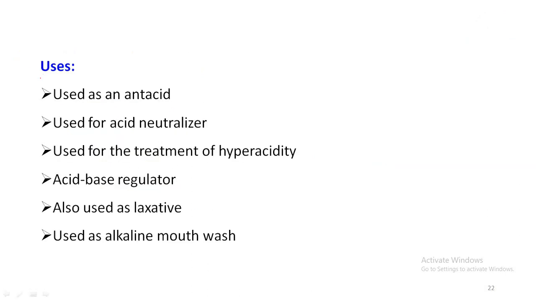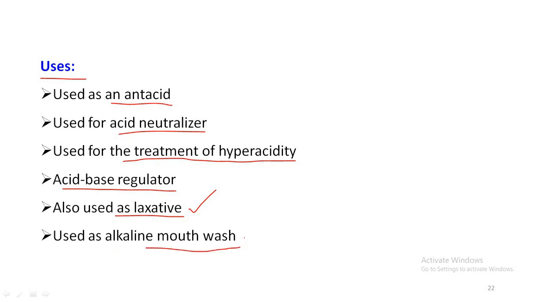And coming to the uses of magnesium hydroxide mixture, it is used as an antacid, also acts as an acid neutralizer, and is used for the treatment of hyperacidity or hyperchlorhydria. It also acts as an acid base regulator, and it is also used as a laxative because magnesium salts have laxative property. Its solution is also used as an alkaline mouthwash.